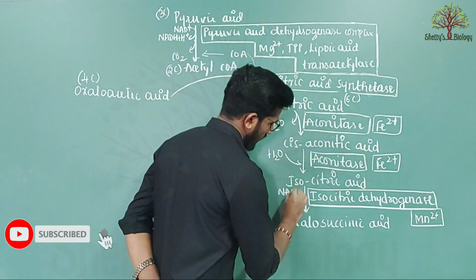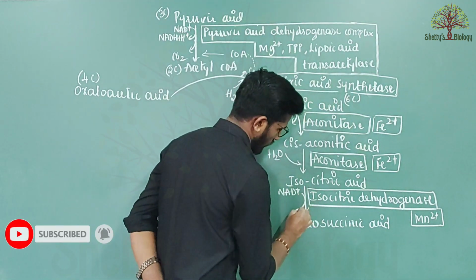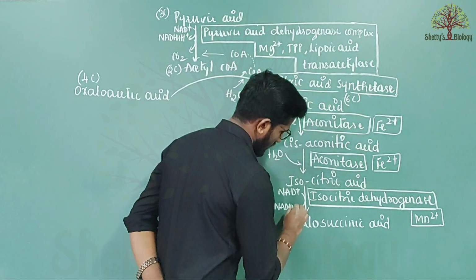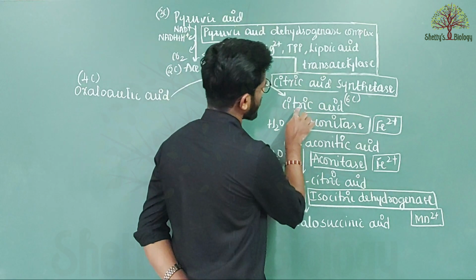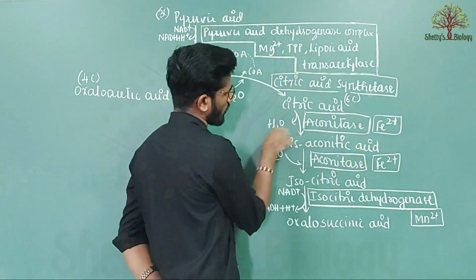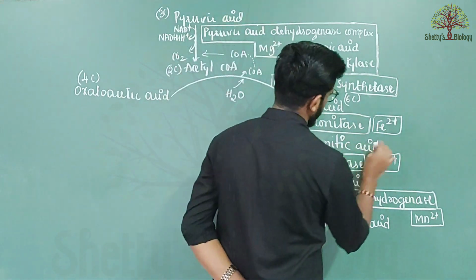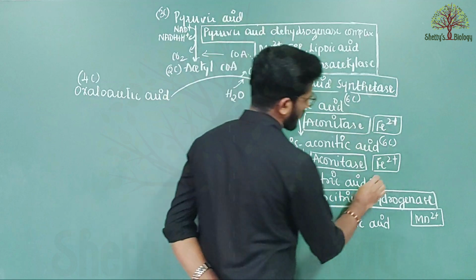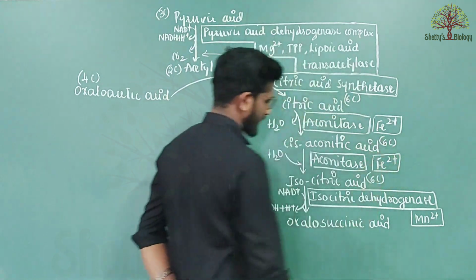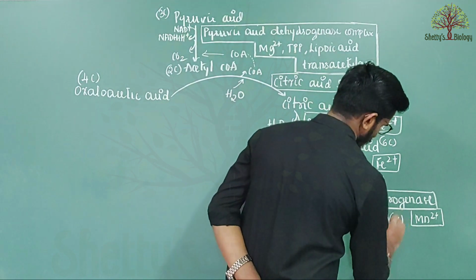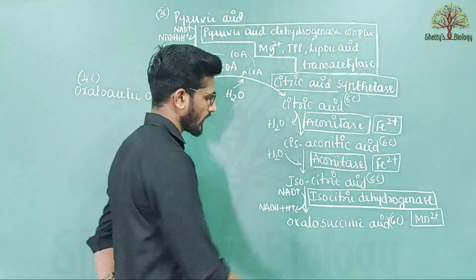In this dehydrogenase step, NAD is converted into NADH plus H plus. Remember, citric acid consists of 6 carbon, so there is no release of carbon dioxide. The cis-aconitic acid also consists of 6 carbon. Here also no carbon is released. Here also 6 carbon is present. Here also no carbon is released, so it maintains the same carbon number.